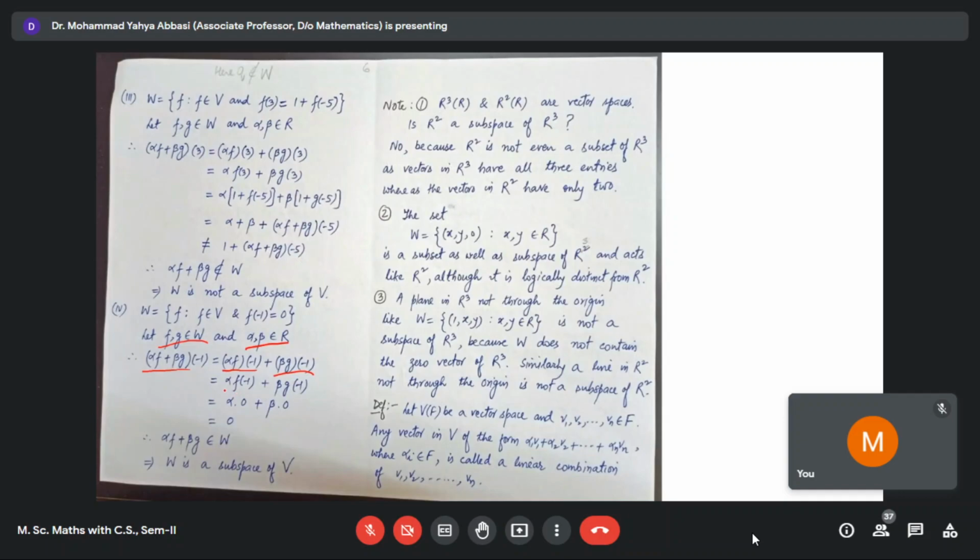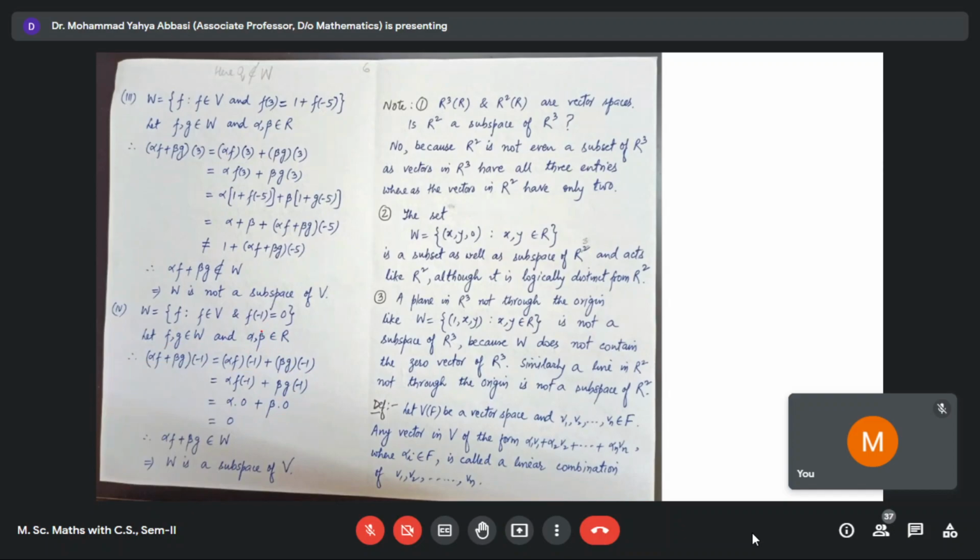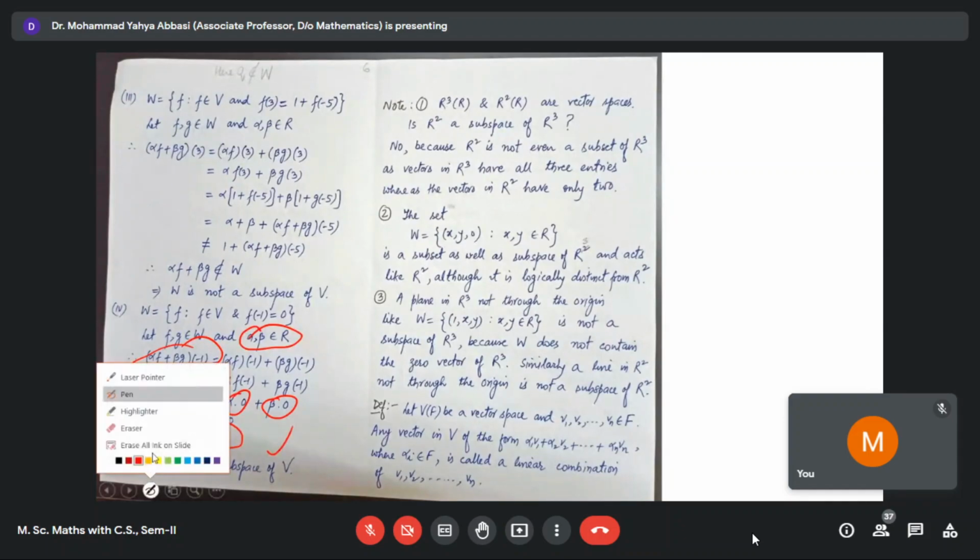Alpha times f of minus 1 plus beta times g of minus 1. f of minus 1 is 0, g of minus 1 is 0 similarly. It means that alpha into 0 plus beta into 0. So whatever is the value of alpha and beta, alpha into 0 is always 0. Similarly, beta into 0 is always 0. This means that this value is always 0, and therefore this is an element of W. And therefore, W is a subspace of V.